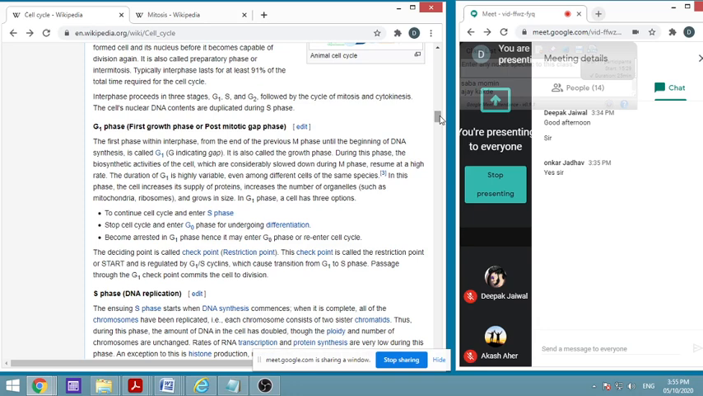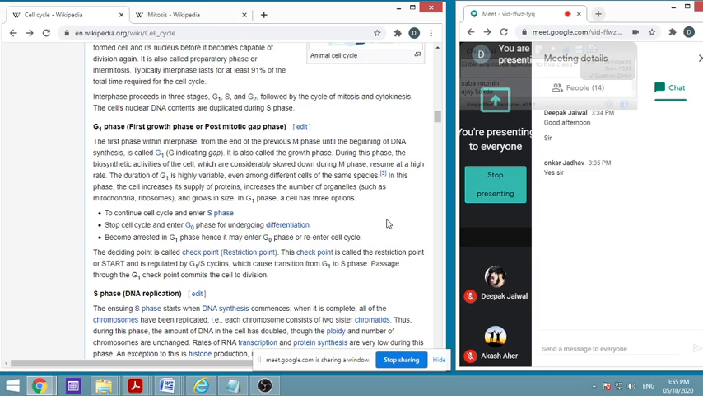It is also called the growth phase, because all the proteins and all the material required for replication are added. We have seen so many proteins which are required for the various steps of replication. These sets of proteins are all synthesized, and because of that the cell grows in size. The biosynthetic activity of the cell, which was slowed down during mitosis, will now increase and reach a very high rate.